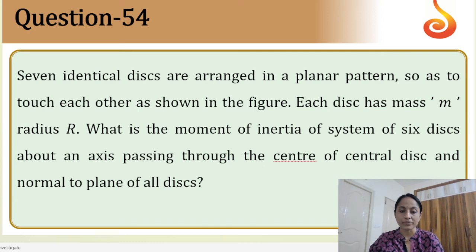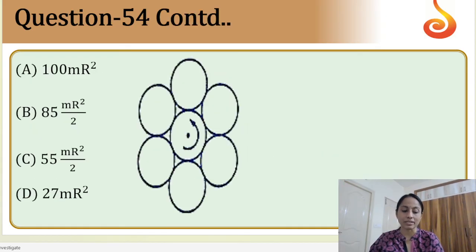Next, 54. Seven identical discs are arranged, each of mass M and radius R. Let us see the diagram so that you will understand better. The discs are given and this is the axis of rotation. For this disc, it is passing through the center. Here we have to use the perpendicular axis theorem and the parallel axis theorem, and this is a complicated question.